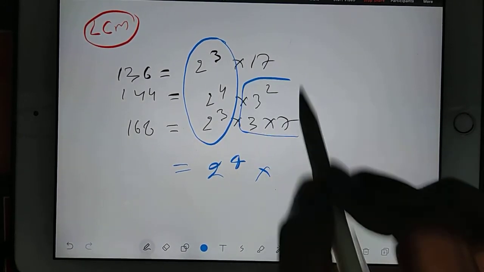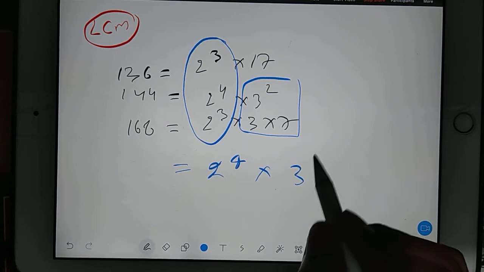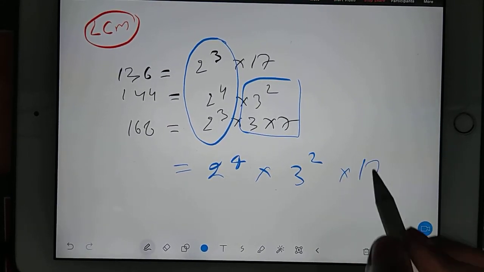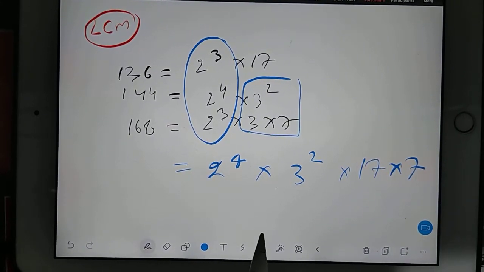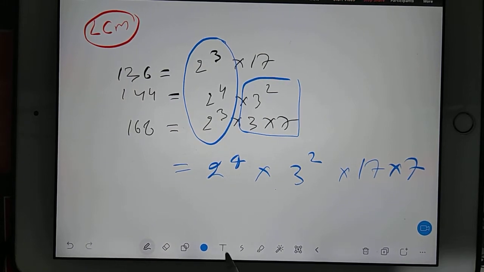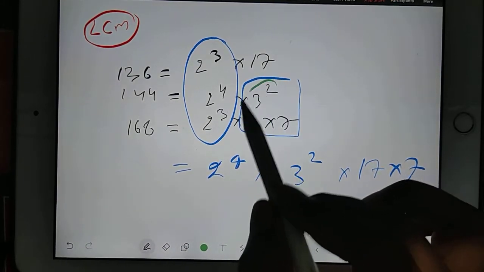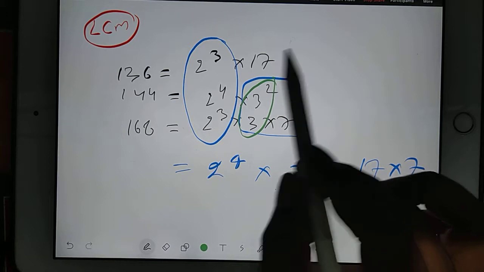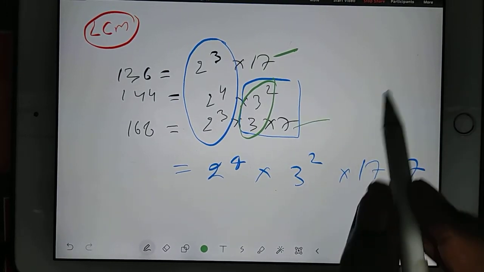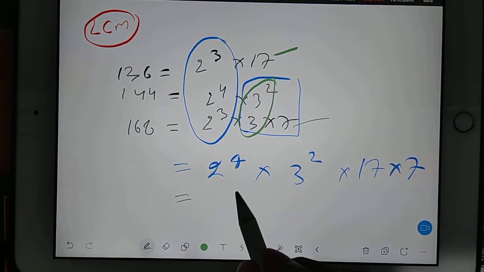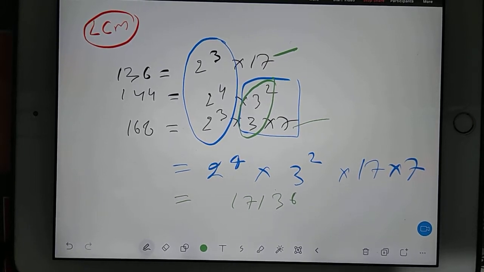Then from these two, what is maximum common? 3 square. Then whatever is remaining, you write down. So in these two, I got the maximum common, and then 17 and 7. When you multiply this, you'll be getting 17136.